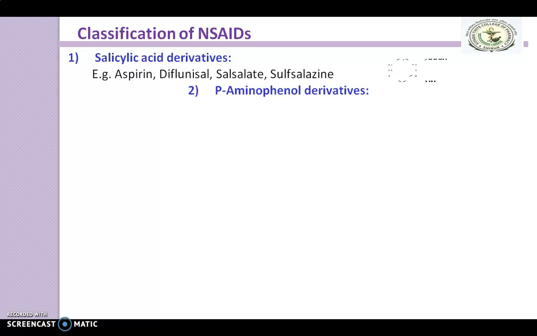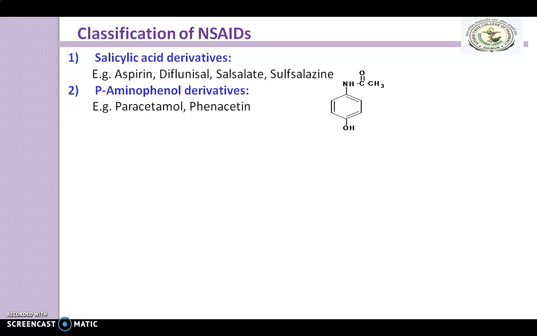The second class is the para-aminophenol derivatives. Here is the structure of paracetamol. So examples are paracetamol, phenacetin.